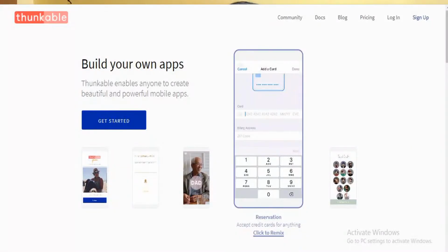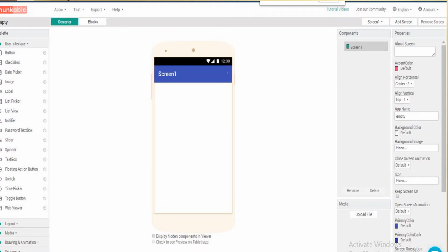So first site which I'm going to tell you is the ThankYouBurn. So the site link is given in the description which you can access directly. So first of all, ThankYouBurn. ThankYouBurn is one of the very famous sites for making apps. The interface is extremely easy. You have hundreds of videos available on the YouTube which you can use to make your own apps.